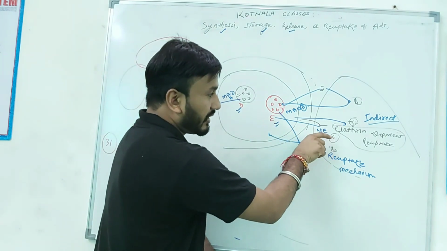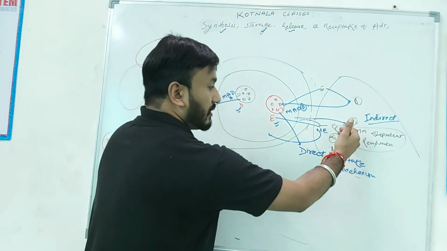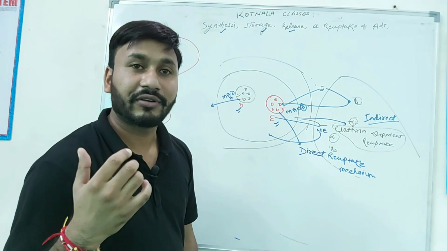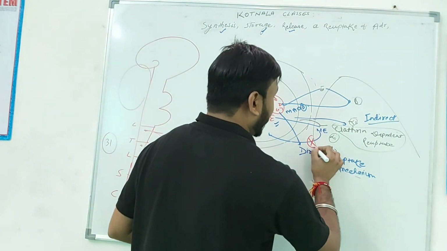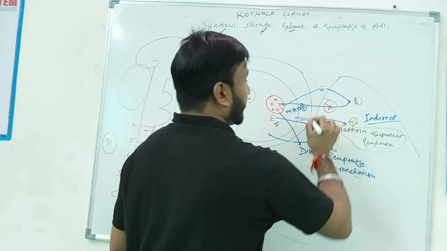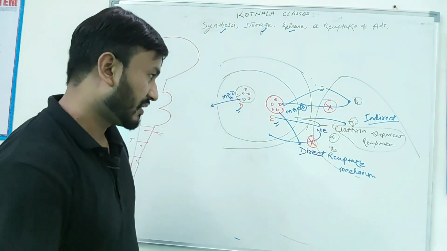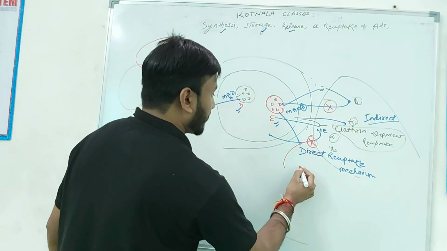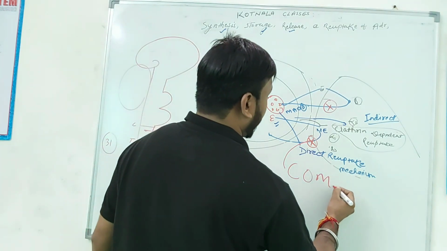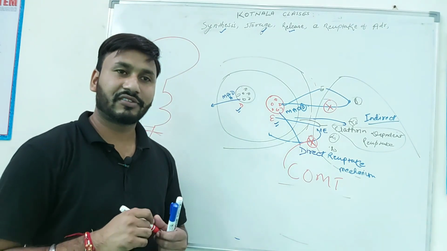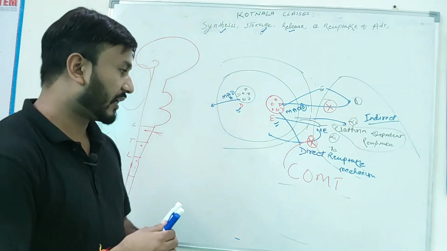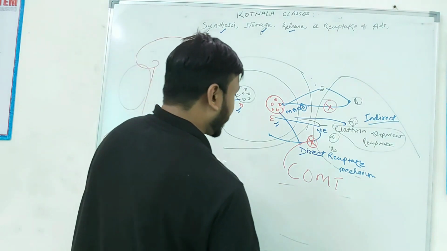That means epinephrine and norepinephrine released could not be pulled back because one enzyme blocks the reuptake mechanism. And what is the name of this enzyme? Yes please, this enzyme is COMT, catechol O-methyl transferase.